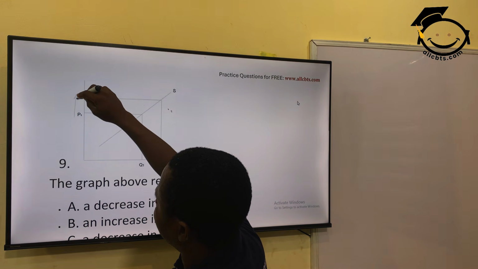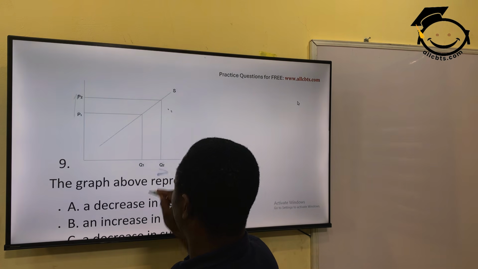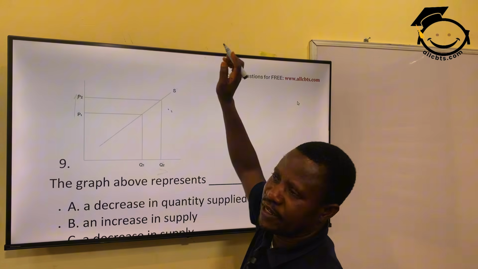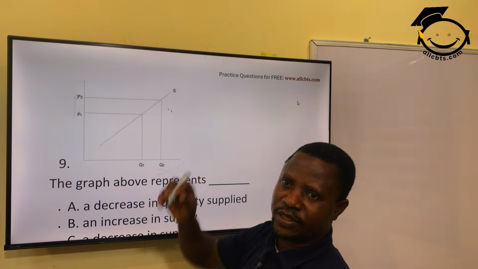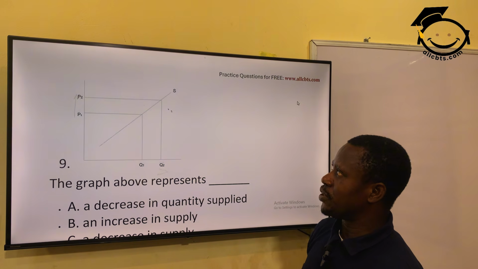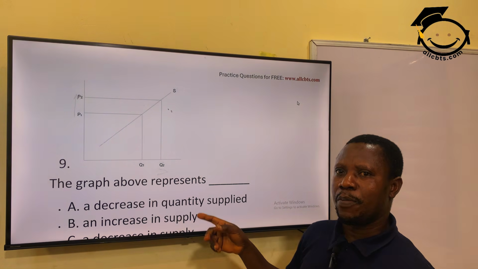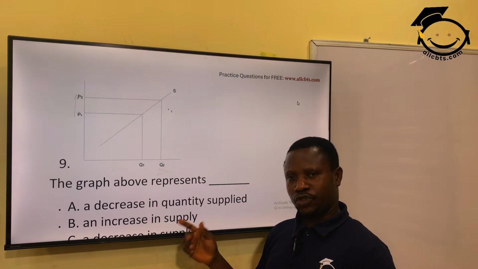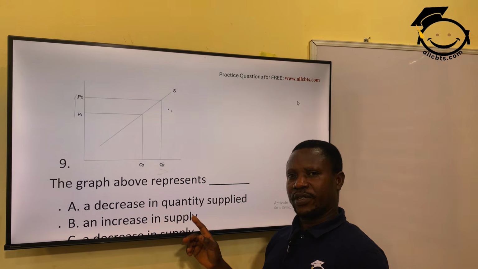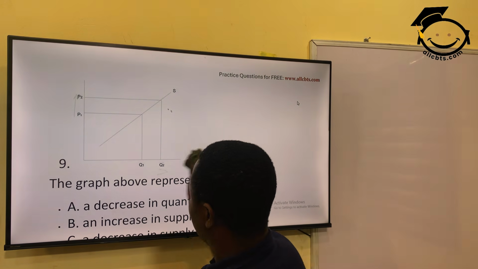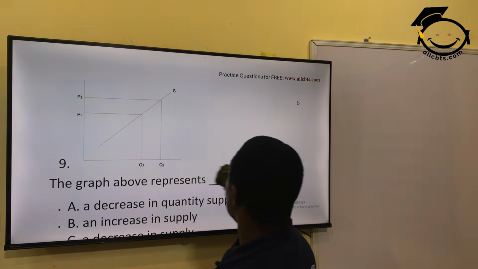As the price increases, quantity supplied also increases, in obedience to the law of supply, that the higher the price, the greater the quantity supplied. So when the quantity supplied increases, it means that more quantity is bought and sold. I think that should be option D. I can't see the question here; I think it is cut off from the screen.